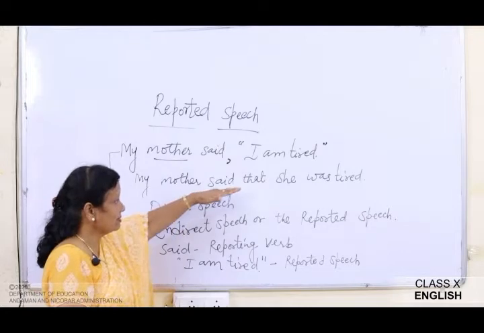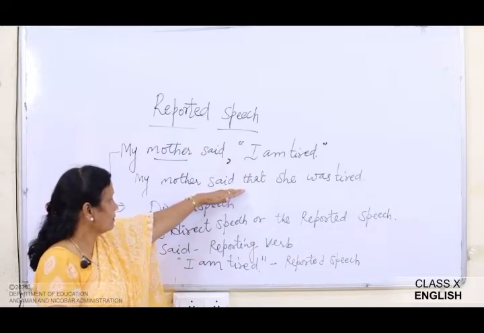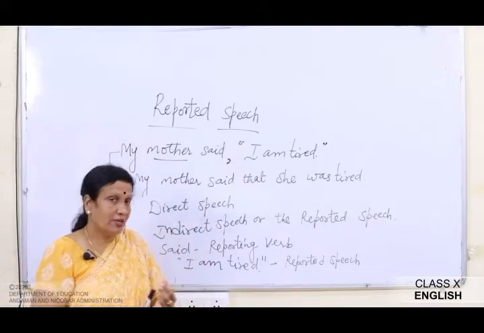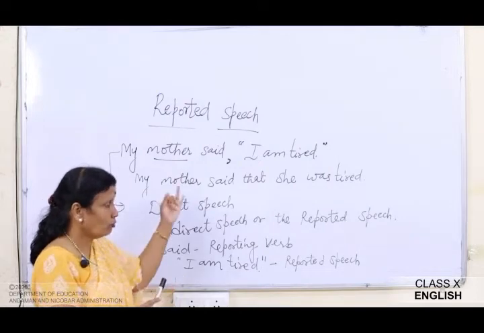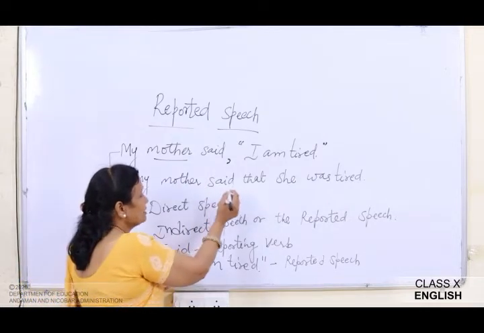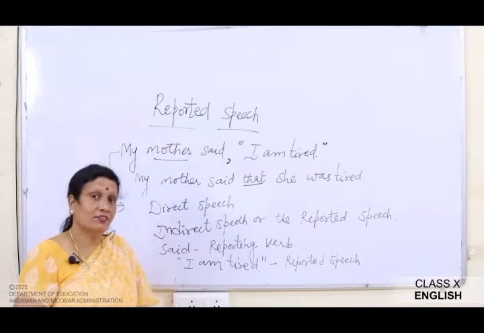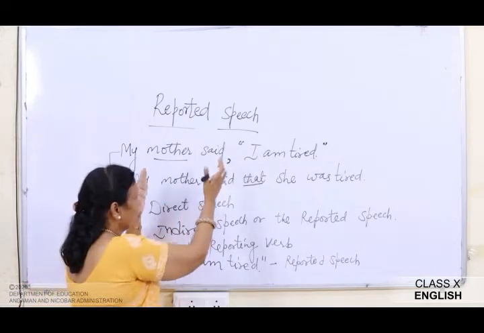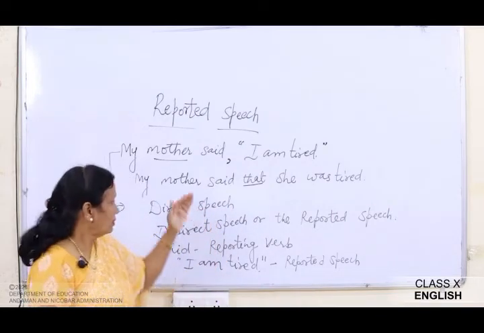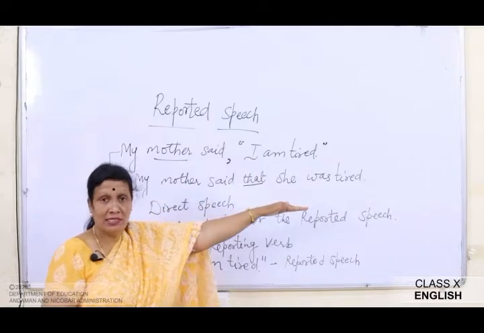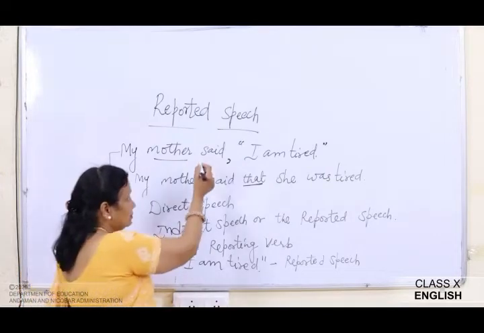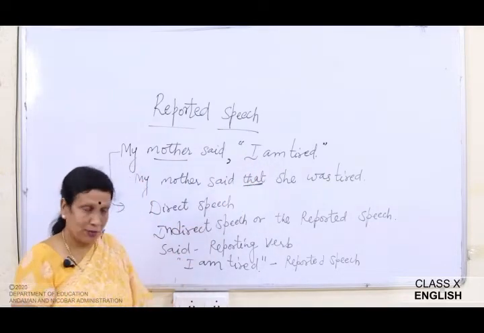We saw the changes that we have made in the second sentence. Okay. My mother said that she was tired. So there were changes in the tense. There were changes in the verb, okay, in the pronouns, okay. Now also we have used a conjunction, that, okay. So connecting these two, the reporting verb and the reported speech. My mother said that she was tired. So we have used this conjunction to connect the reporting verb and the reported speech.